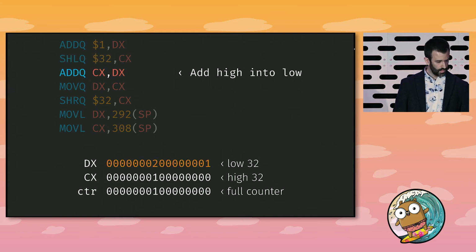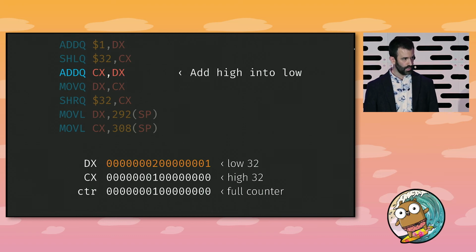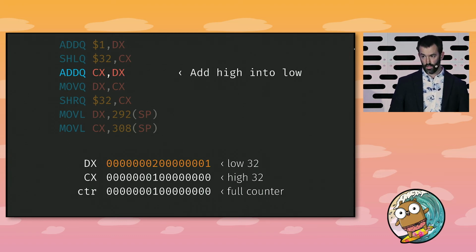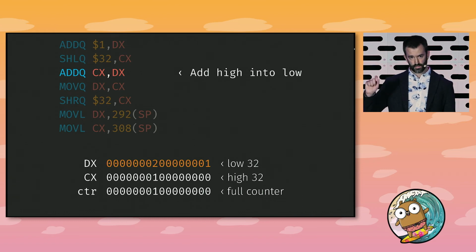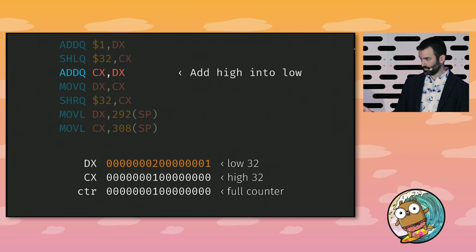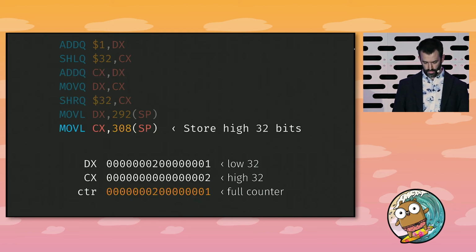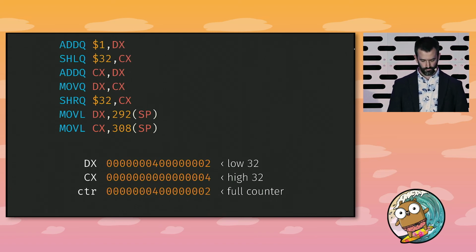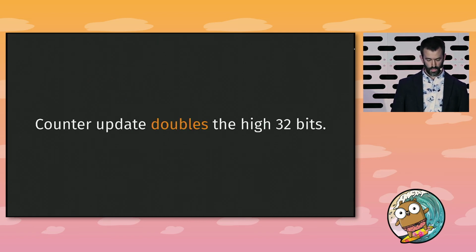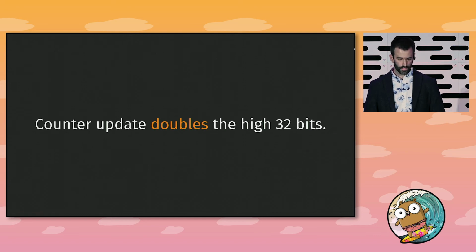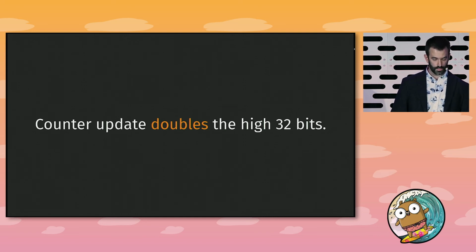If you watch this, in the DX register, we have a 2 in the high 32 bits, and that is wrong. What's happened is that the high 32 bits was not cleared. By repeating this, we end up adding the high 32 bits into itself, thereby doubling it. If we just continue this, I'm going to go through the entire 7 instructions over and over again and watch the high 32 bits. It goes from 2 to 4, from 4 to 8, from 8 to hex 10, hex 20. And that's the bug. This counter update doubles the high 32 bits.